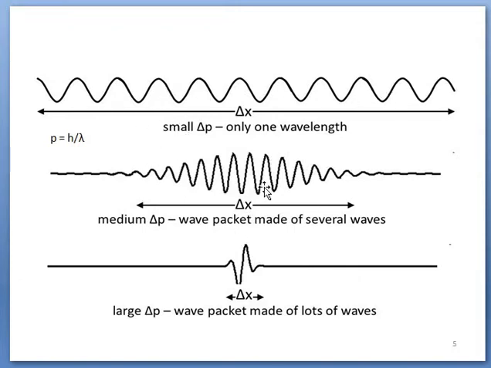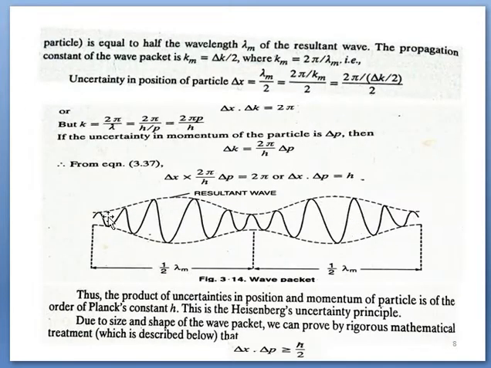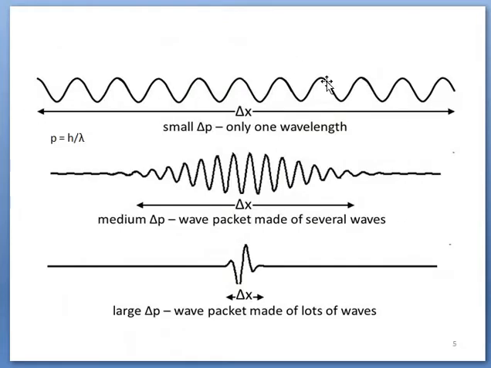Three sets of wave packets are shown here. Talking about the first one, we can see it is coherent. There is no change in the wavelength. It is a coherent wave packet. A wave packet is obtained by superposition of a few waves. If the wavelength and velocity of all are the same, then the wave packet can be obtained in this form also. Actually, we have discussed that a wave packet looks like this one, but it can also be obtained in this form, and in this form as well.